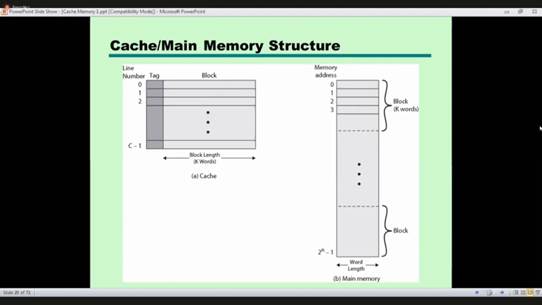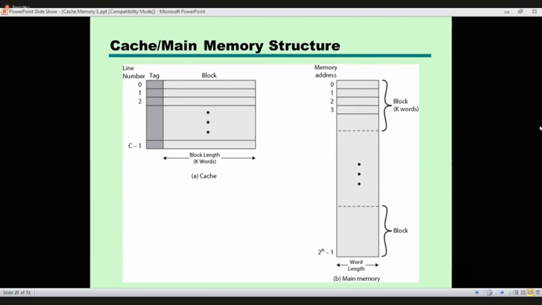Let's say we have C number of lines. The first one's address is 0, then the last one is C minus 1. These addresses are called tags.